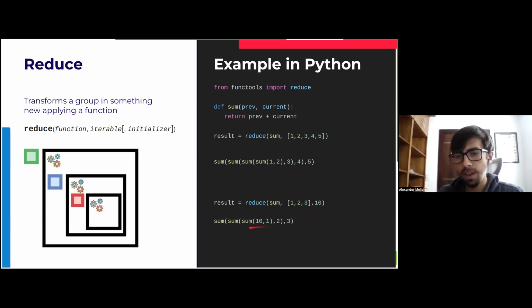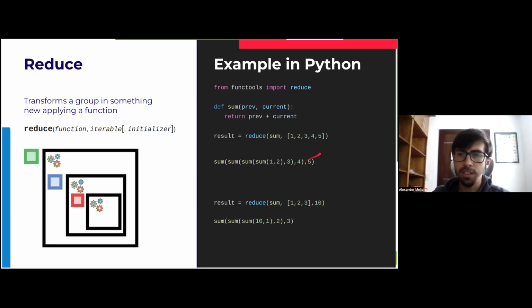The sum of 10 and 1, and then the sum of that and 2, and the sum of all of that plus 3. As you can see, the initial value in the first call of sum will be the 10, the initializer, and then we have the first element of the iterable. And then we have the other elements called later on. As you can see, this basically transforms, or, as the name says, reduces something to something new, right? To collapse a list into something new.